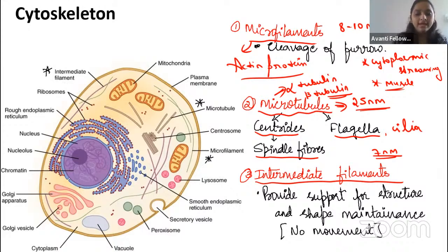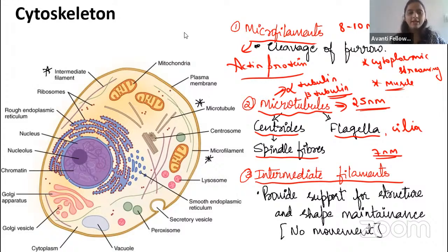Then we will talk about the intermediate filament. How many of you use keratin rich shampoo, guys? It will smoothen the keratin. Have you heard this in the shampoo advertisement, guys? How many of you heard? Ma'am, we don't have time for watching the advertisements.